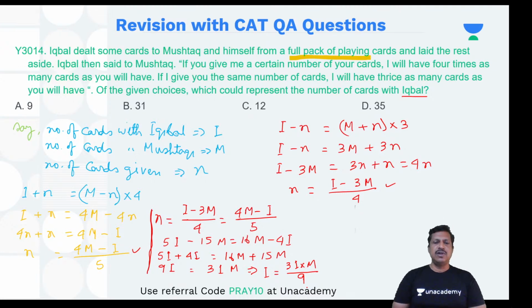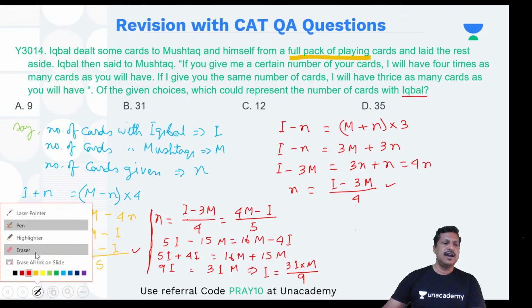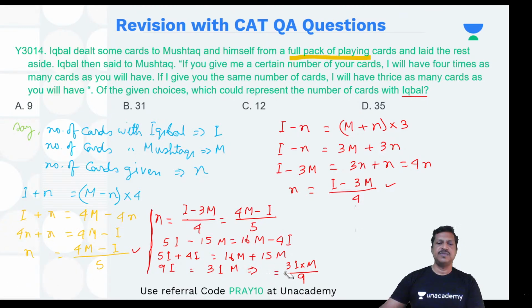Fine. So what do I do? It will be better. It is asking what is the value of I. Let's make it m then. That will be better because the question is asking for I. So let's make it this way.